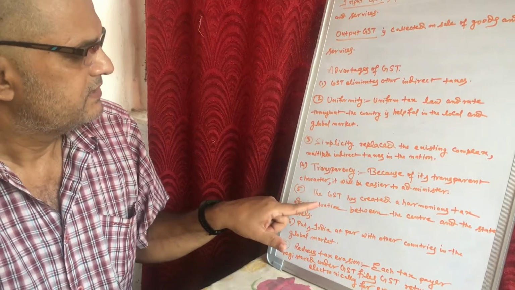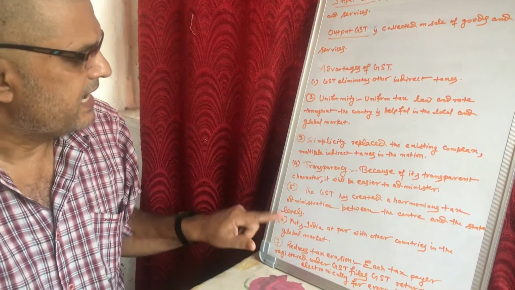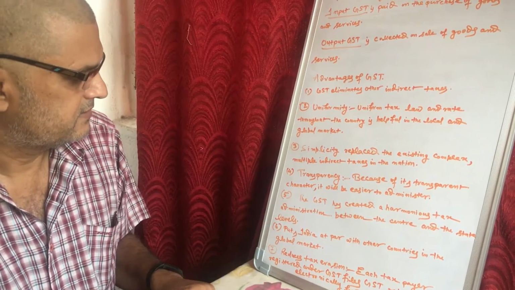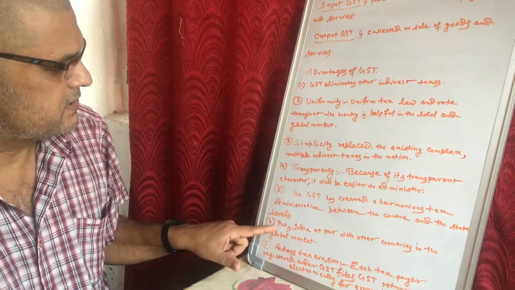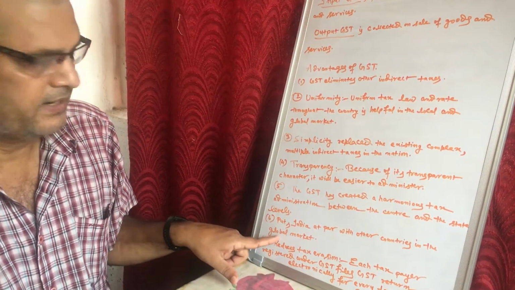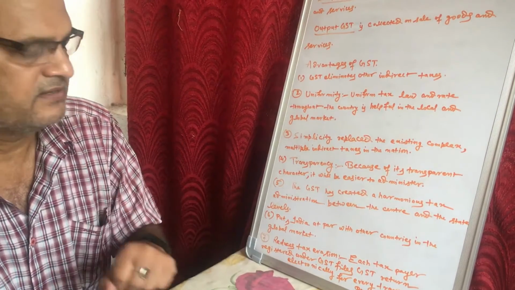Number 5, the GST has created a harmonious tax administration between the center and the state levels. Number 6, puts India at par with other countries in the global market. Number 7, reduces tax evasion.